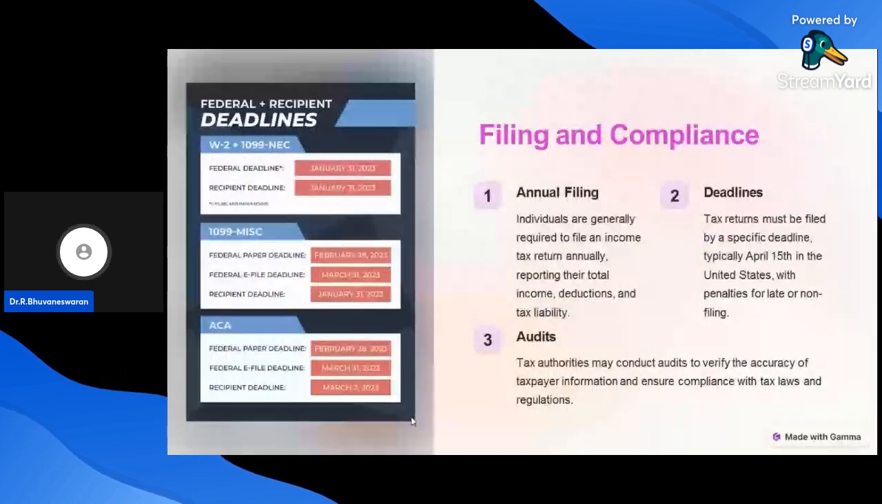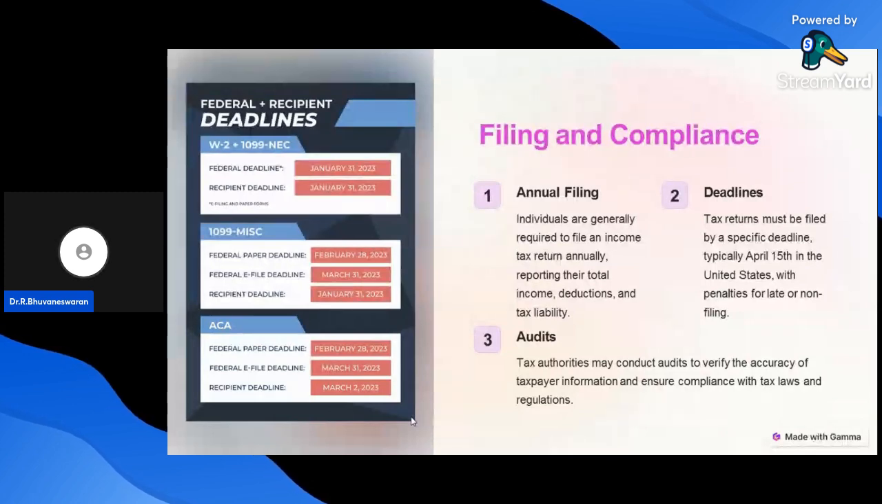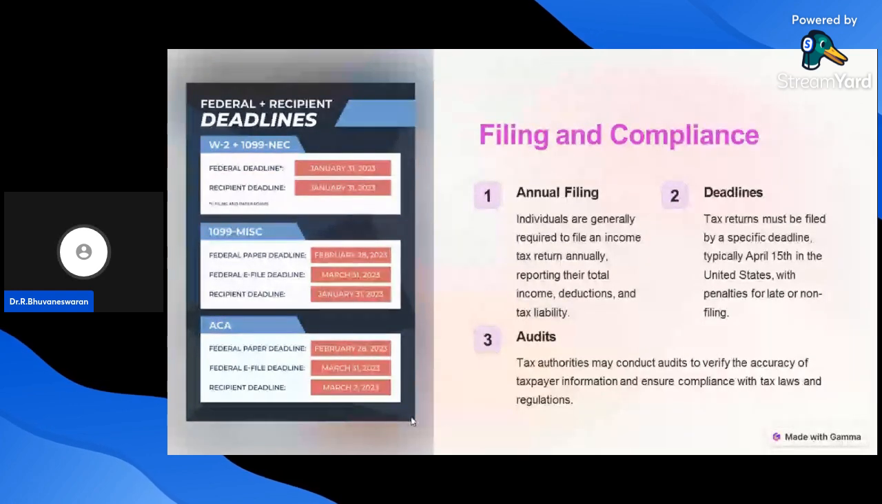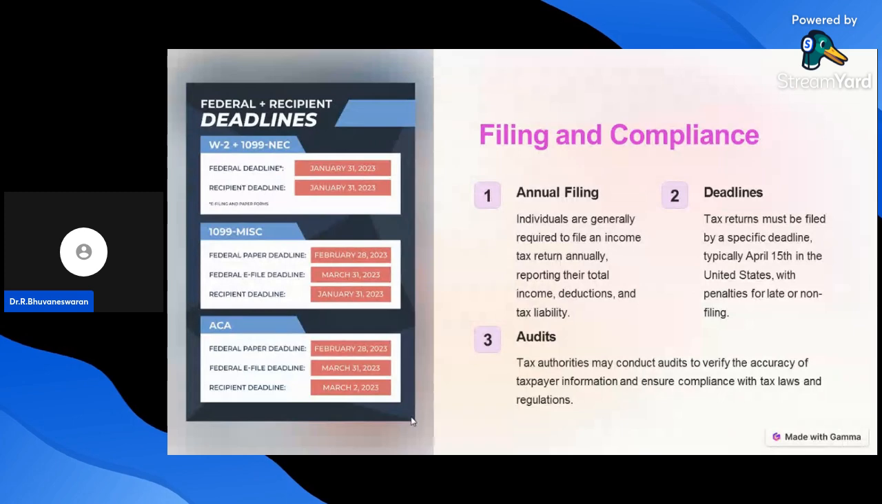Filing and compliance of income tax. First one, annual filing. Second one, deadlines. And the third one, audit. Each and every individual who earned income during the previous year has to file the income tax return. That is called annual filing. Individuals are generally required to file an income tax return annually, reporting their total income, deductions, and tax liability. Second one, deadlines.